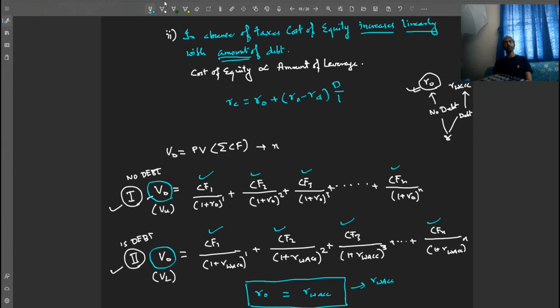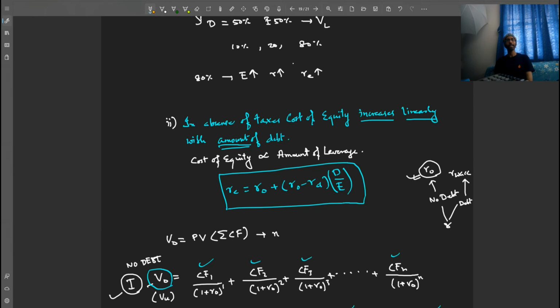Now friends, each and every firm faces two kinds of risk. One is risk due to its own unique business nature, which is called the idiosyncratic or the non-systematic risk, and the risk due to the overall markets, that the overall markets may go bad. That kind of risk is also there, right? This is called the systematic risk. So the risk which is unique to its own business is called non-systematic risk, and the risk which is because of the entire market going through cycles is called systematic risk. And each business has both of them to larger or smaller degrees, right?